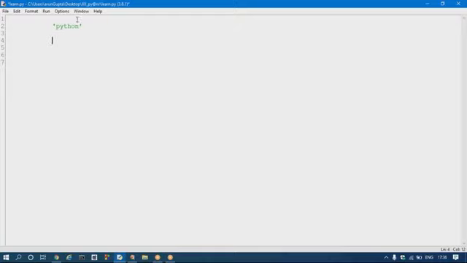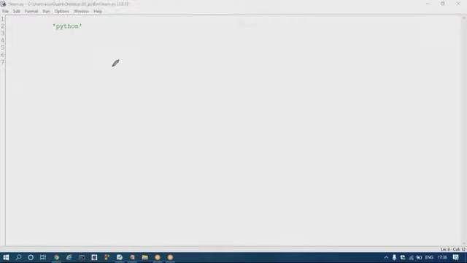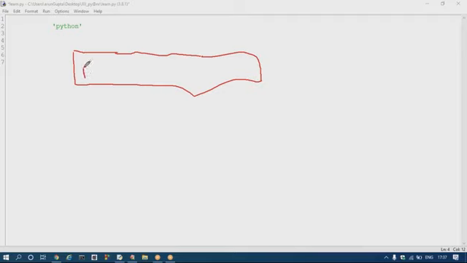Inside the memory, this string will be defined as I'm drawing a simple drawing: P, Y. Wait, sorry, this is Y, P Y. There is no eraser concept here, everything will be erased. Let's draw it again. Simple boxes: P, Y, T, H, O, N. Okay, and this is the index.